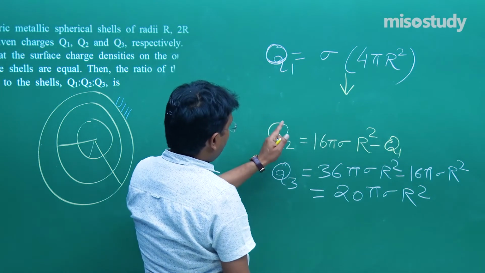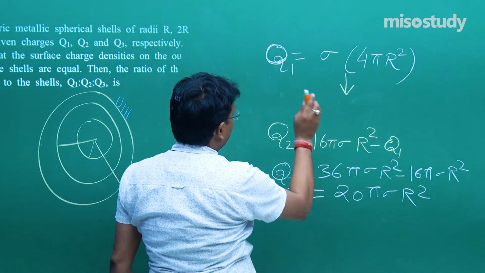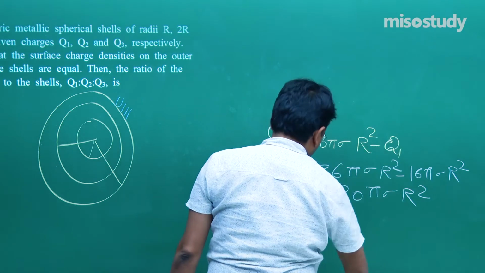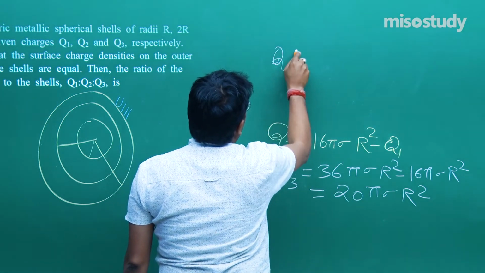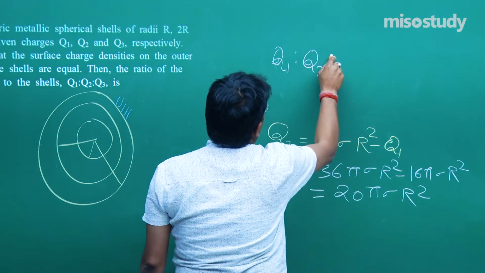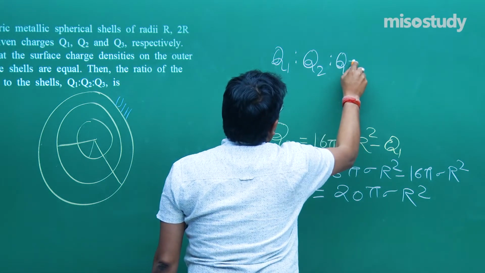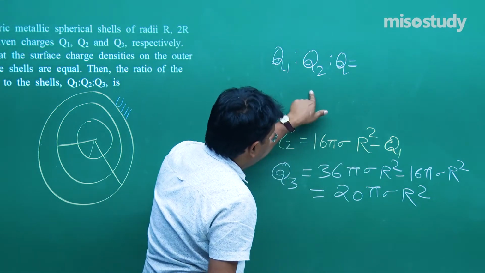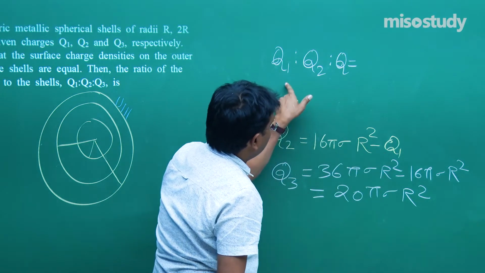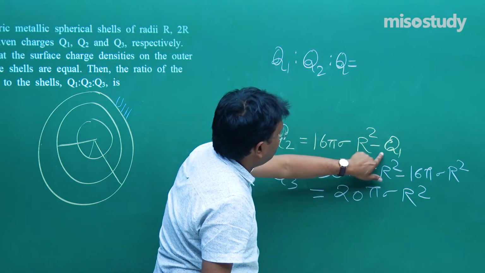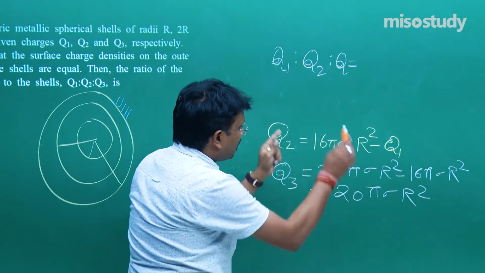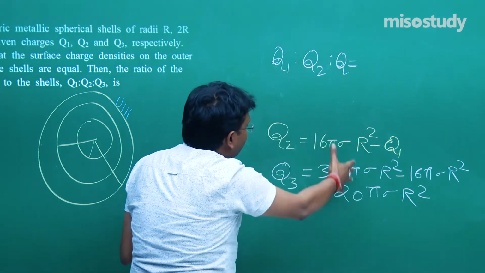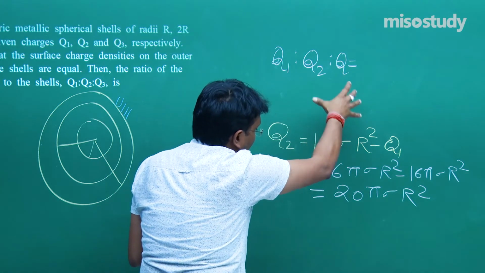Fine. So now what I can say? I can say, a trivial approach, very basic approach, Q1 ratio Q2 ratio Q3. What you have to do? All the values are given to you. The Q1 value I mentioned earlier, the Q2 value I mentioned over here. Put the value of Q1 from the basic formula over here and you will get the final value of this Q2. Just to prove my point, I solved it over here. Otherwise there is mere wastage of time if I solve each and every term.